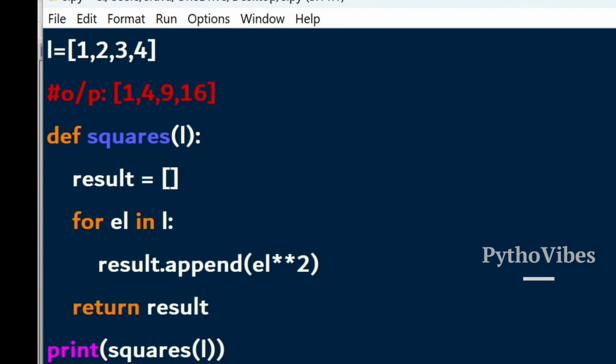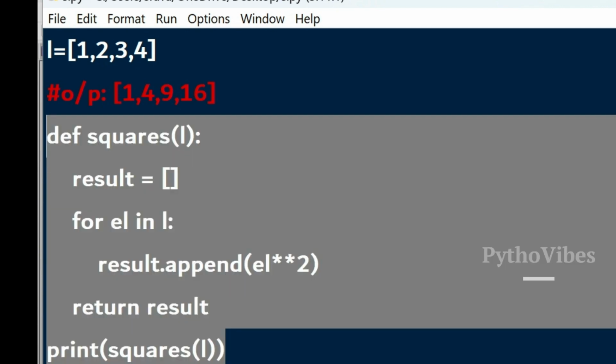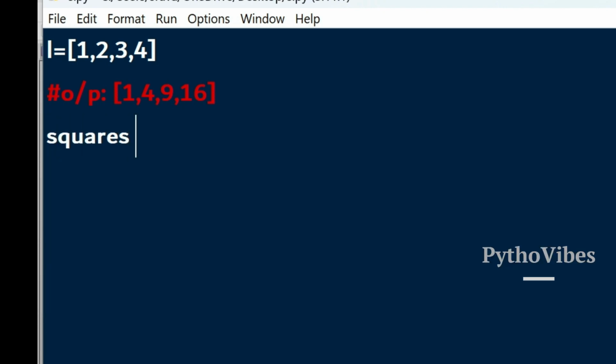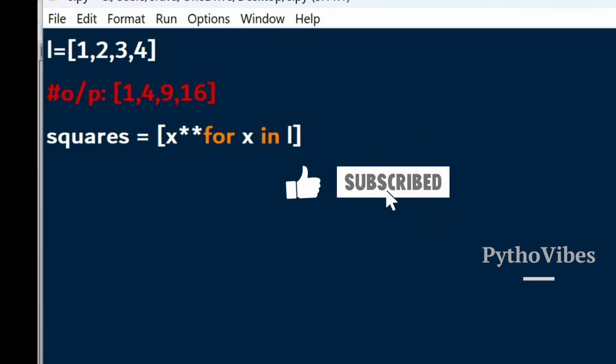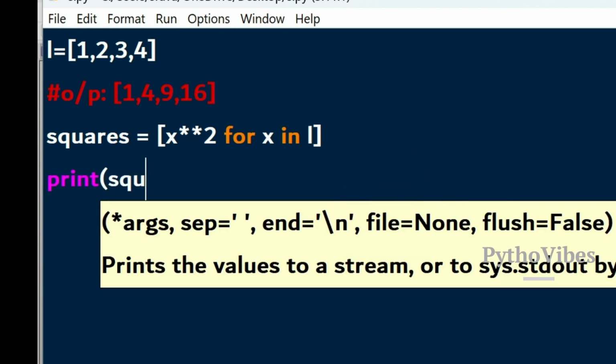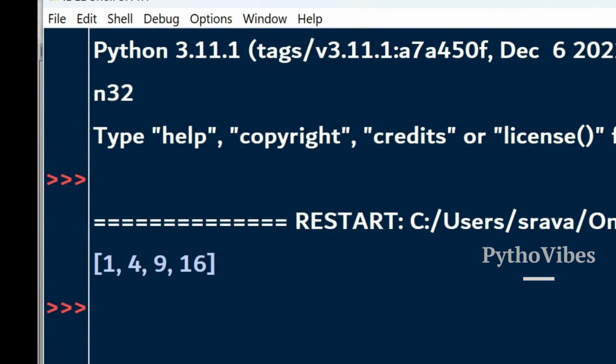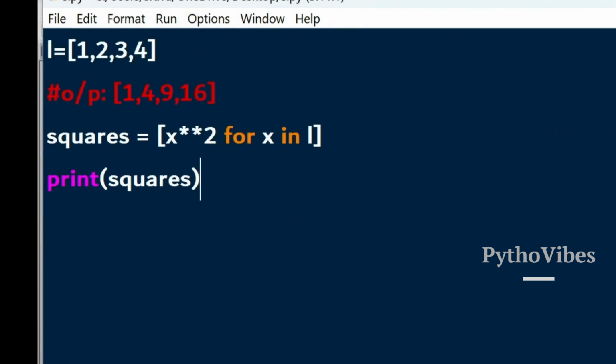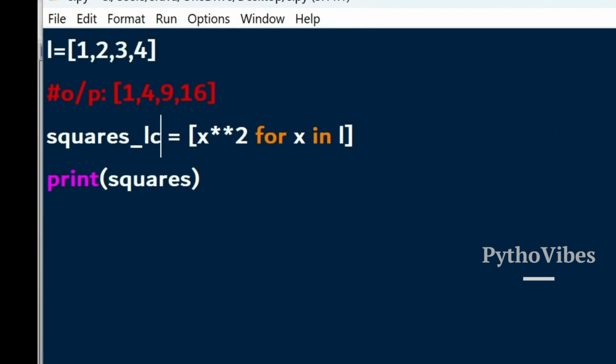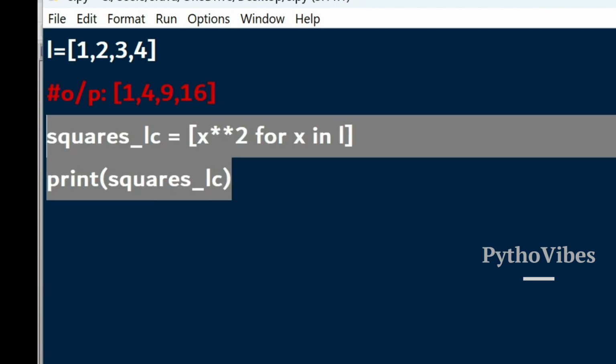This can be simplified using list comprehensions. We can do that like squares equals, for x in list, x star star 2 should be our output. If we print this, we will get the same output, 1 4 9 16. So this is one way, by using list comprehensions. You can name it squares underscore LC, which is nothing but list comprehensions.